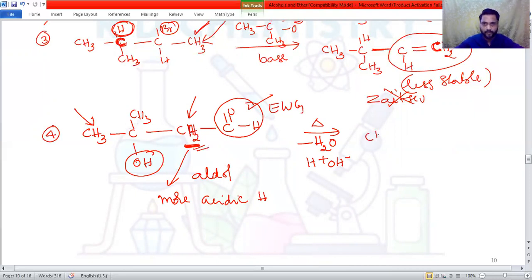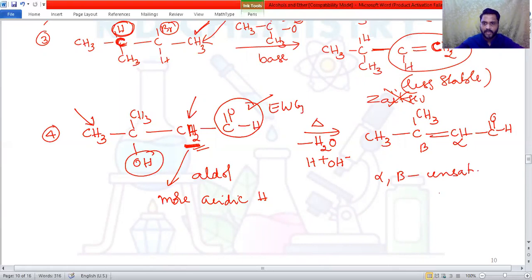Therefore, the final answer would be like this: CH3, C, CH3, OH is removed, then double bond into CH, then CHO. This compound is also known as an alpha beta unsaturated aldehyde, and it is more stable because of the conjugation. Conjugation means a double bond, single bond, then double bond.